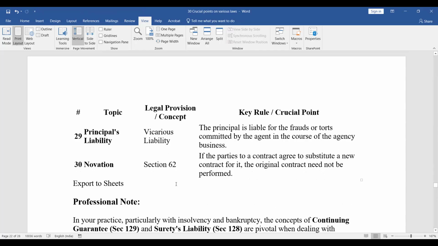Principal's liability, vicarious liability. The principal is liable for the frauds or torts committed by the agent in the course of the agency business. Novation, section 62. If the parties to a contract agree to substitute a new contract for it, the original contract need not be performed.